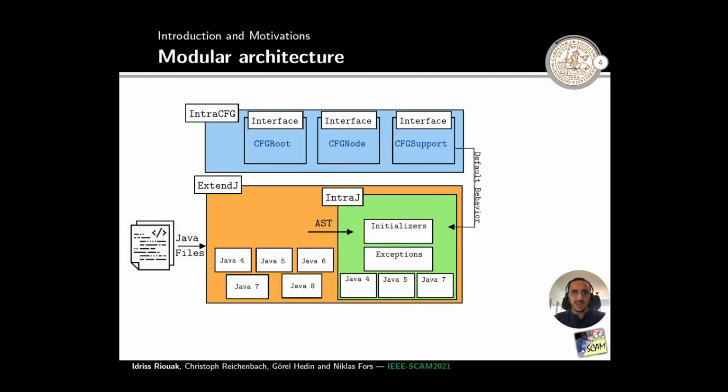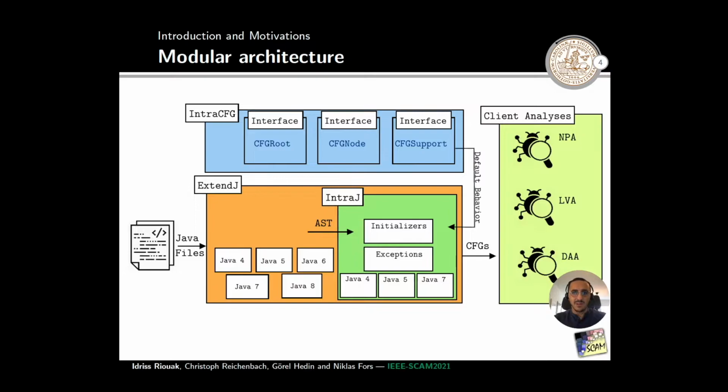ExtendJ extensible Java compiler. To validate the precision and the performance of INTRAJ, we implemented three different data flow analyses: null pointer analysis, live variable analysis, and data assignment analysis. In this slide, we are reporting the number of lines of code of each module. As we can see, we have been able to reduce the engineering effort required to support the Java language by exploiting the default behavior provided by the framework.